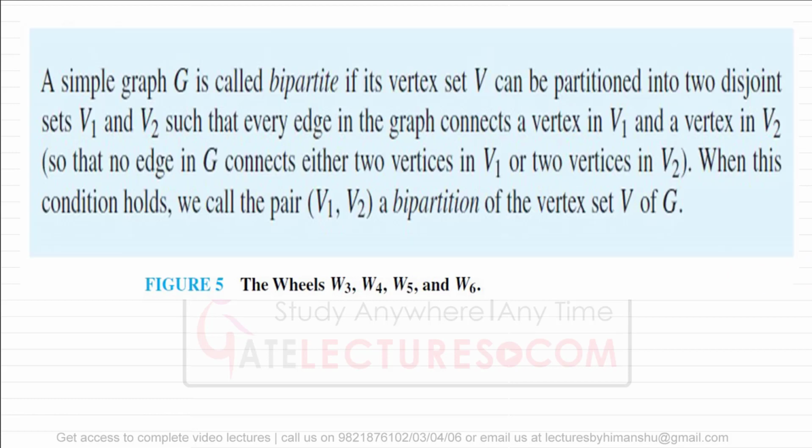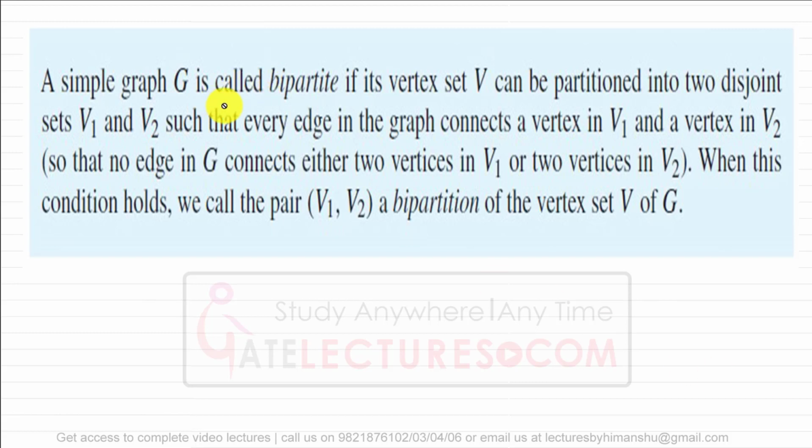Now the next is what is a bipartite graph. A simple graph G is called bipartite if its vertex set V can be partitioned into two disjoint sets v1 and v2 such that every edge in the graph connects a vertex in v1 and a vertex in v2, so that no edge in G connects two vertices both in v1 or both in v2. When this condition holds, we call the pair v1 and v2 a bipartition of the vertex set V of G. I think by the definition alone you will not be able to get it.